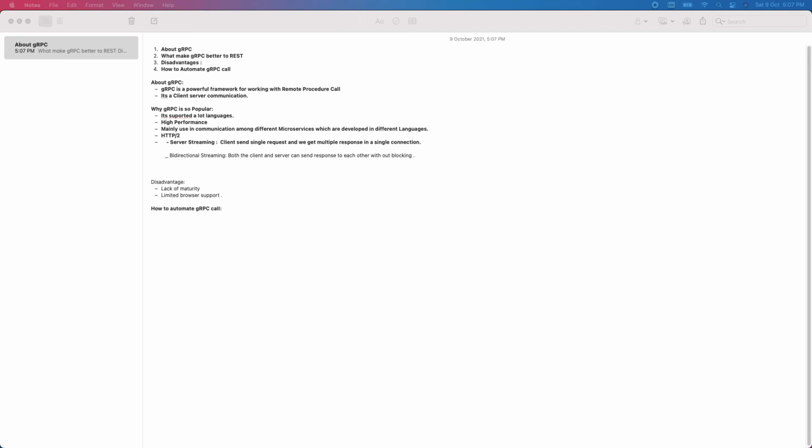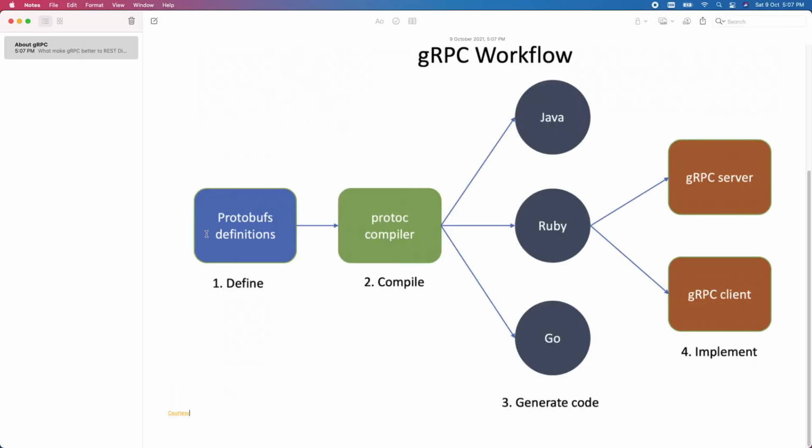Before that, I just wanted to give you one walkthrough. You can see here one of the images I've taken from the net.